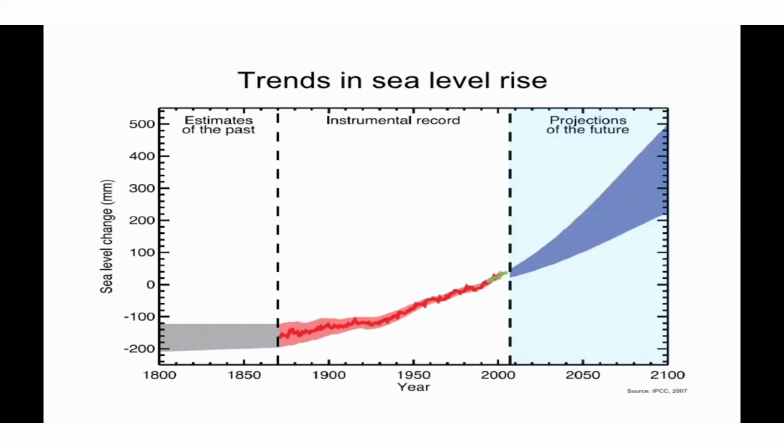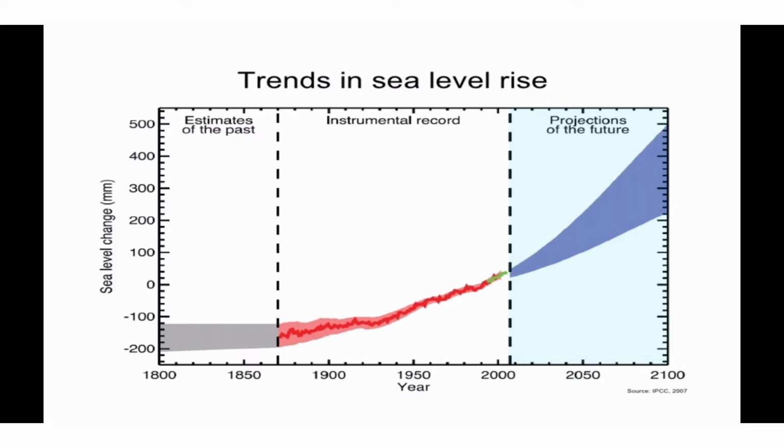Now we will see the trends in the sea level. Observations say that the sea level has increased around 15 centimeters in the past 150 years and it is projected that it will rise up to around 20 to 40 centimeters by 2100.